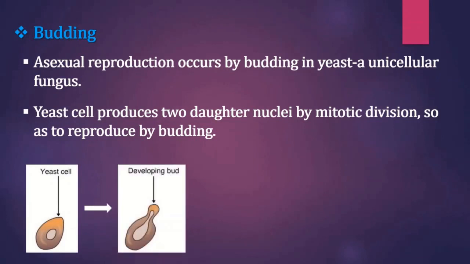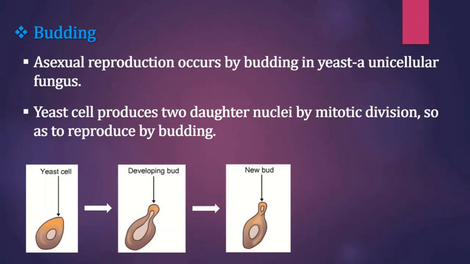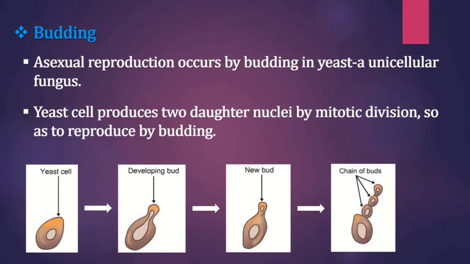See here, children, the yeast cell is there, a small bud develops, and we get chains of buds. The yeast cell is called the parent cell. A small bulge appears on the surface of the parent cell. This bulge is a bud.